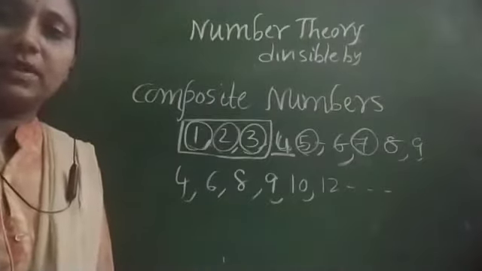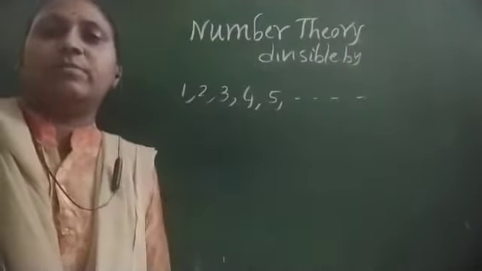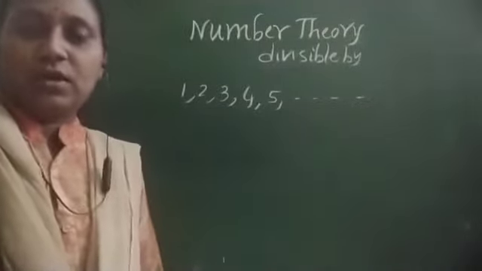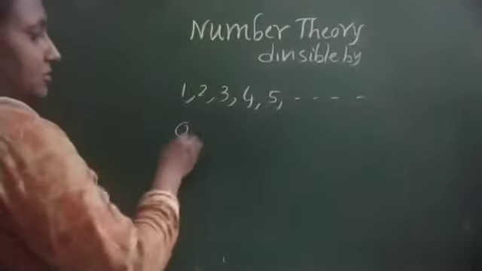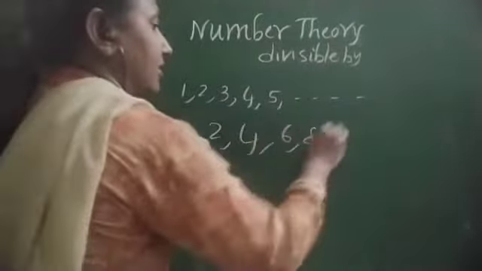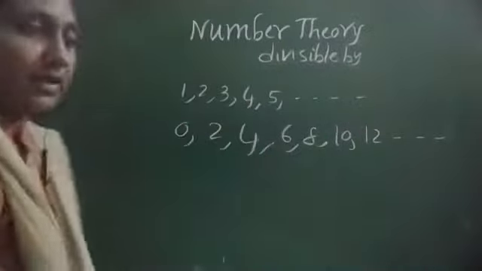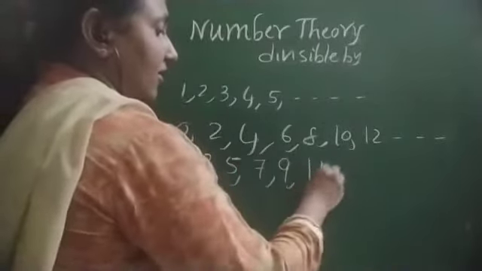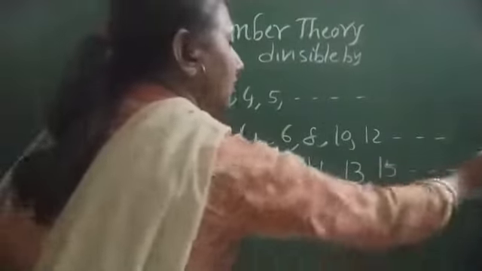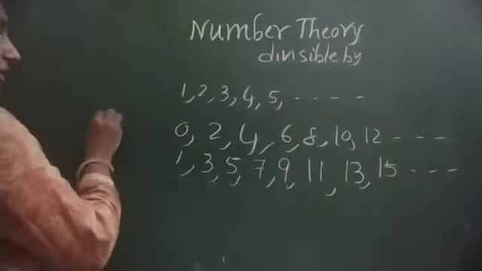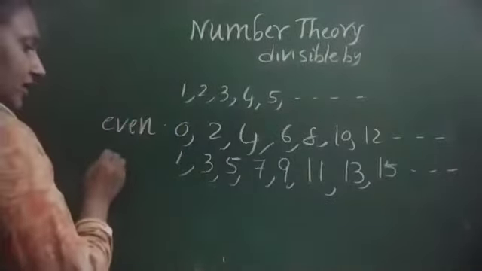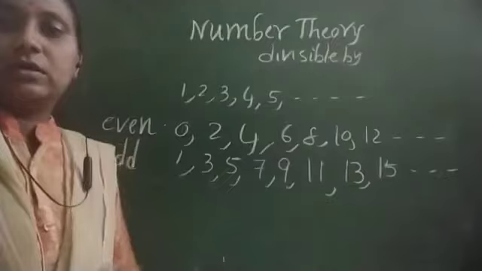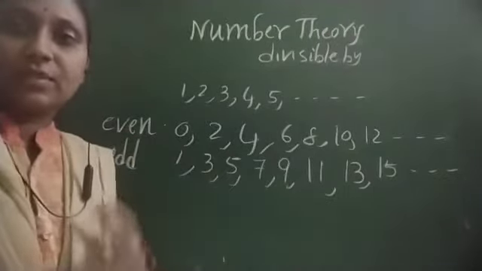Next we are going to the next topic. If you observe the odd numbers and even numbers, the even numbers we can define as the numbers which are divisible by 2, and we can have the division of 0 also: 2, 4, 6, 8, 10, 12. All these are even numbers. And 1, 3, 5, 7, 9, 11, 13, 15, all these are odd numbers. We can define these even numbers in the form of 2n and these odd numbers in the form of 2n plus 1. So we discussed all these now: even numbers, odd numbers, composite numbers, prime numbers.